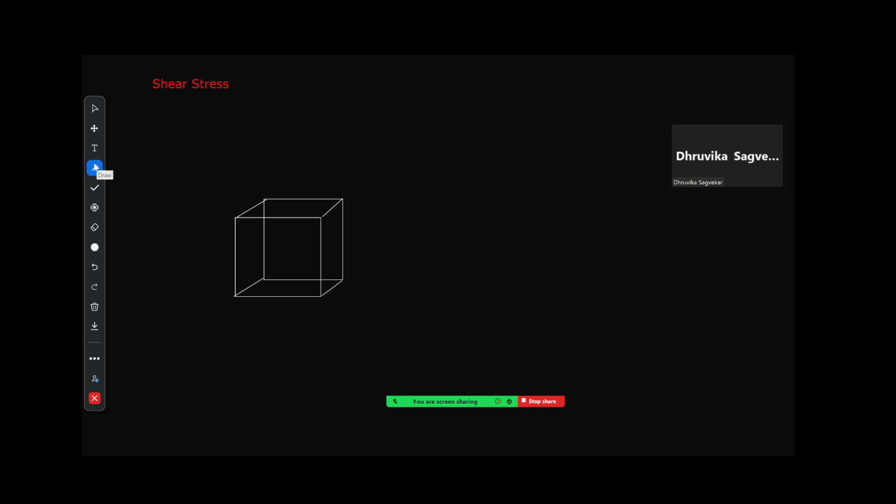Fine. Now remember that the bottom part of the cube is fixed. We have kept the bottom part fixed, and we are applying force at the top surface. So we are applying a force over here, and the area on which it is applying is this. If you just talk about stress, then our stress will be the original F upon A, there will be no change in it. But if you notice, the body will actually go this way. The upper one will move the most, and subsequently each layer will have a lesser and lesser change in shape.